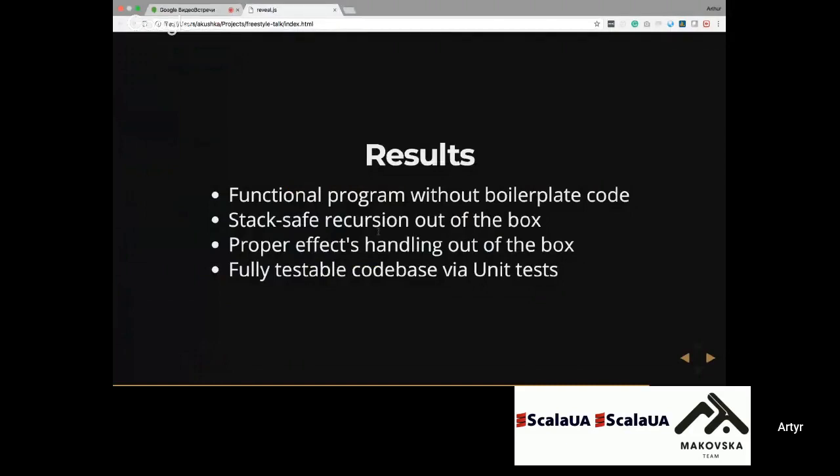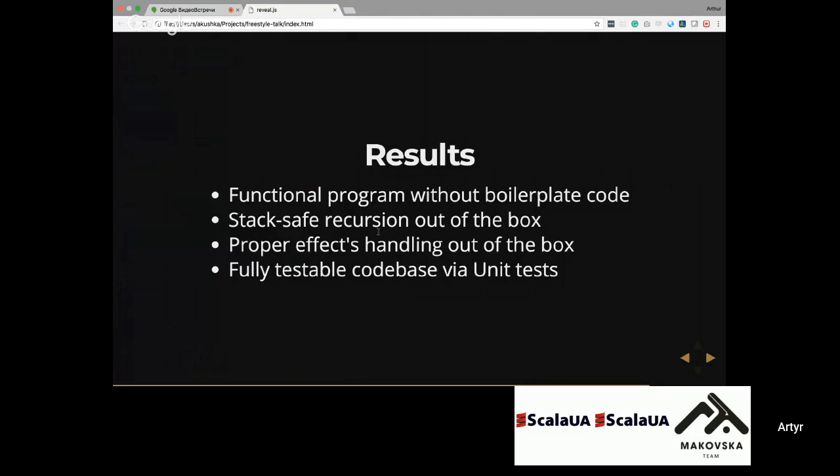we end up with a program that doesn't have any boilerplate code. When you write your programs with Freestyle, you really prototype this, and later think about implementations of this prototype. All the stuff that should be generated around is generated by Freestyle.